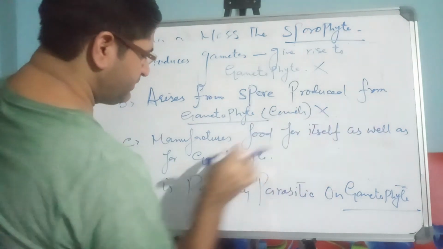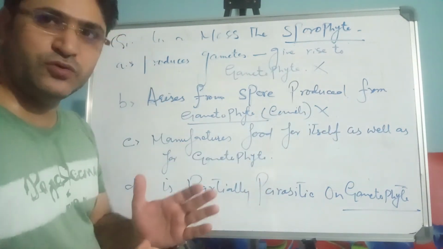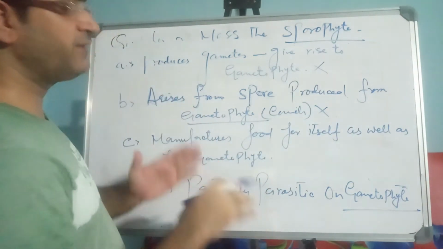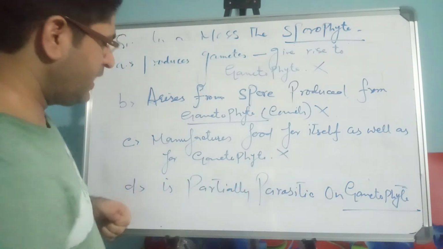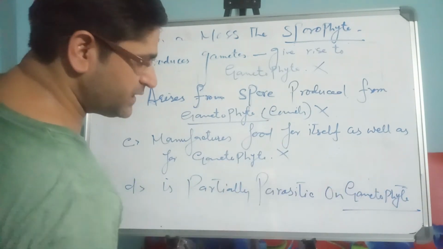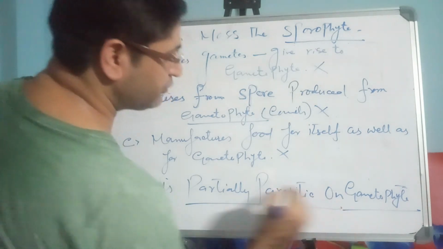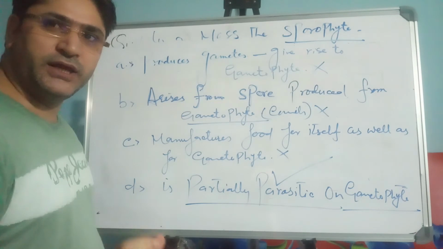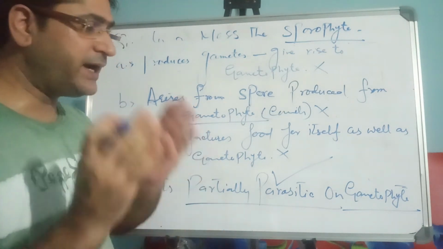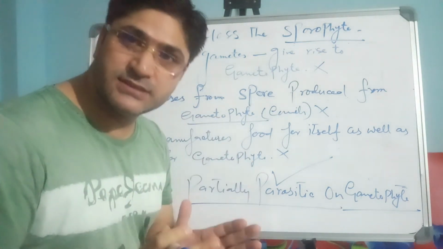Manufactures the food for itself as well as gametophyte. As I told, the sporophytic body does not manufacture the food. So this is also not correct. Now, is partially parasitic on gametophyte? It is the right answer. So this sporophytic body lives on the gametophyte partially as a parasitic body.